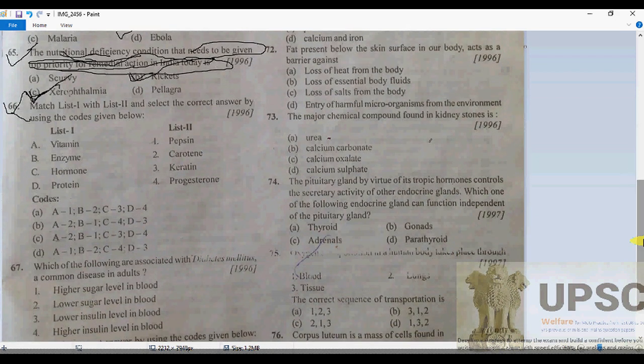As we know, for 66 the answer is B. Why is it so? Because, as we know, vitamin deficiency is going to lead to problems. Carotene is a vitamin, of course. So 66 is going to be B here. So carotene in A is going to be true. Pepsin is, of course, an enzyme, so B is going to be the one. And progesterone is a hormone, as we know, and keratin is a protein, as we know.